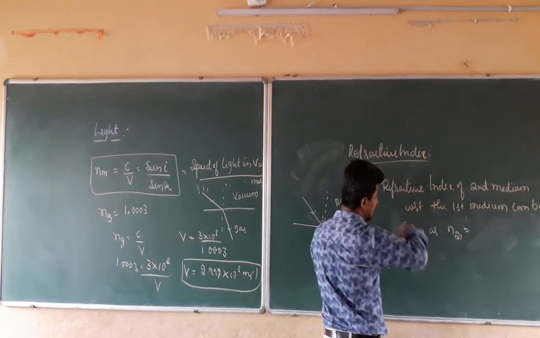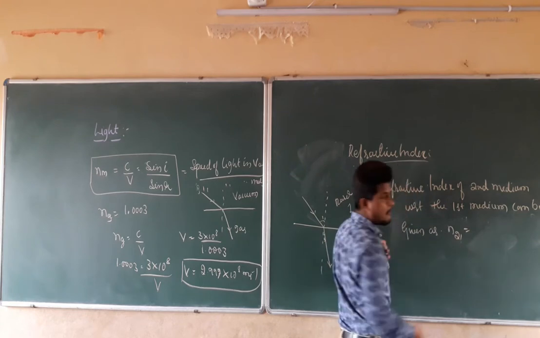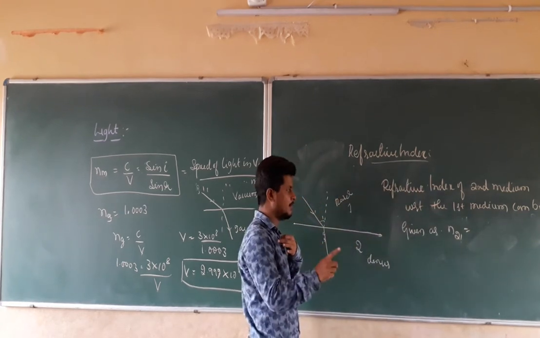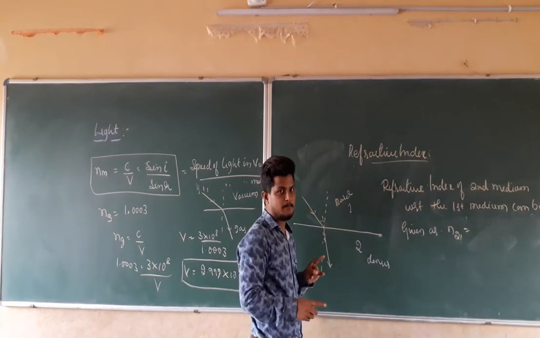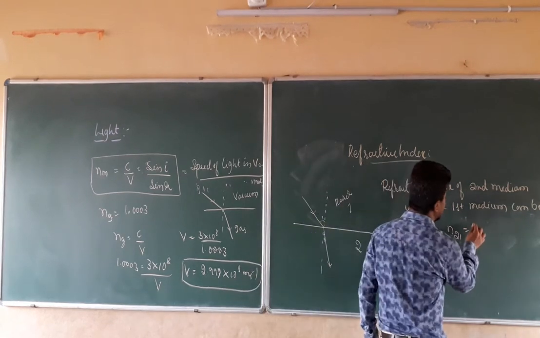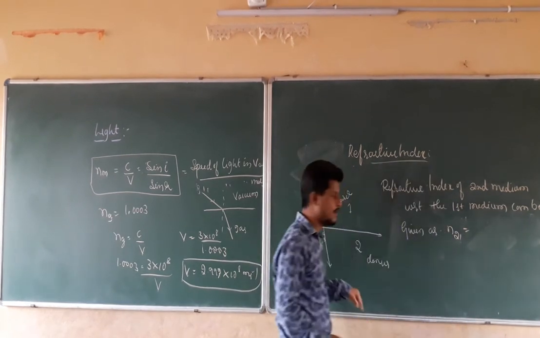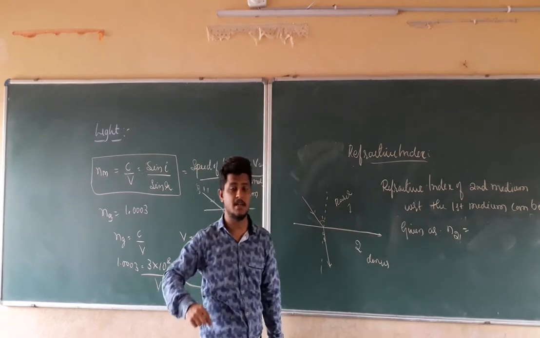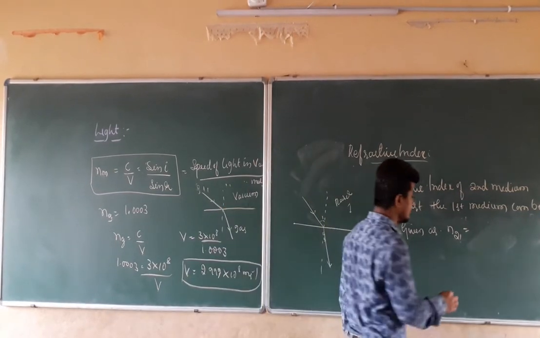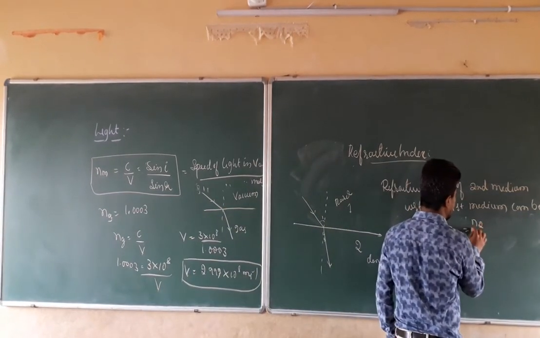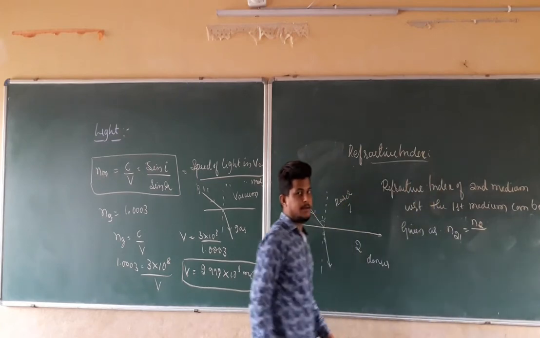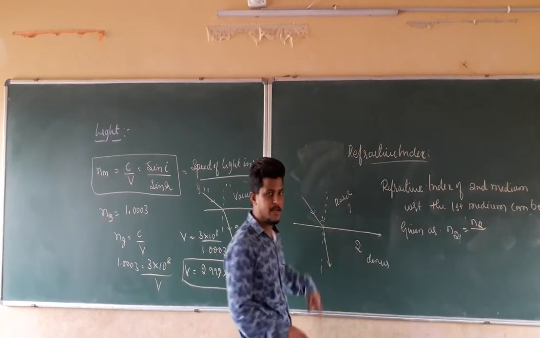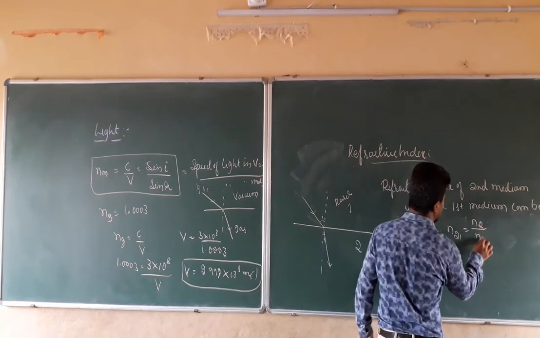That is nothing but the absolute refractive index of the second medium, n2, divided by the refractive index of the first medium, n1.